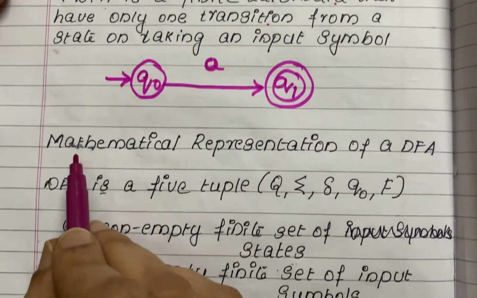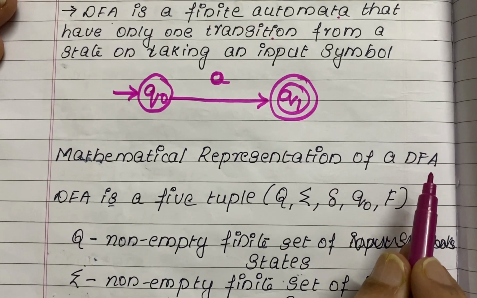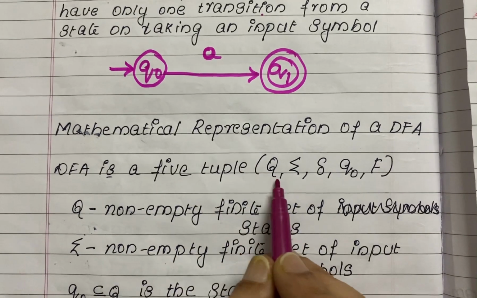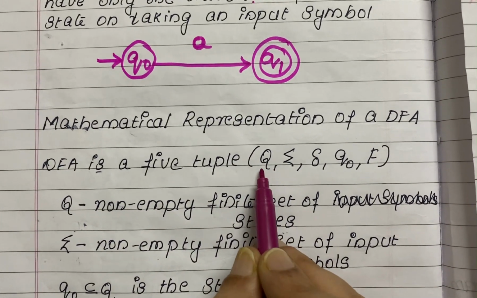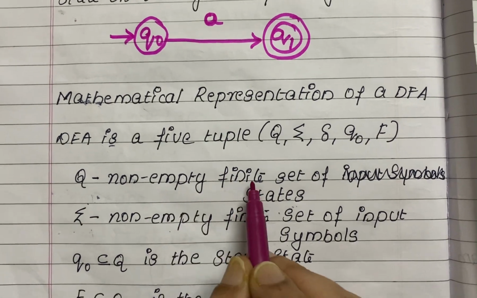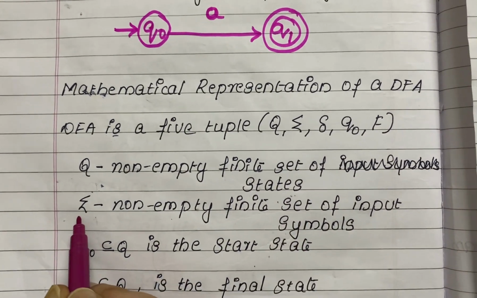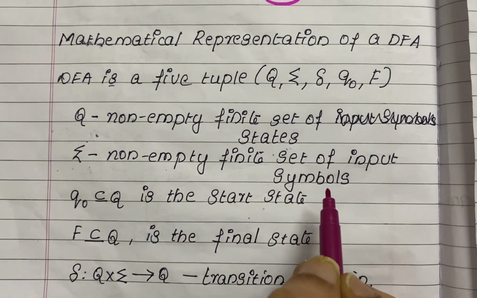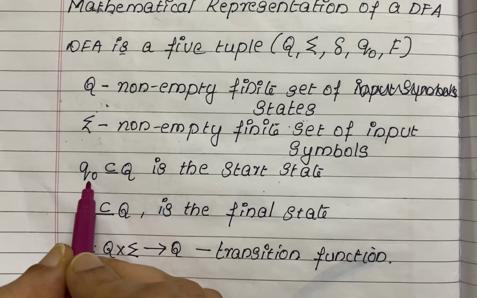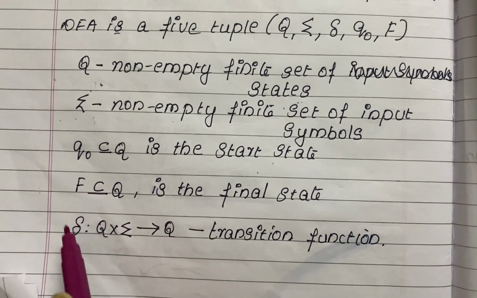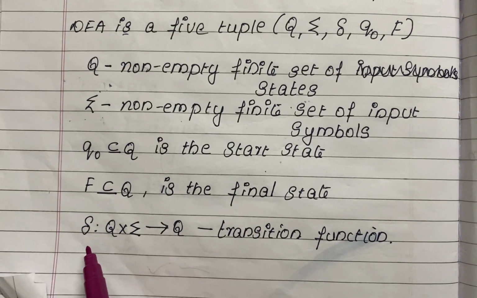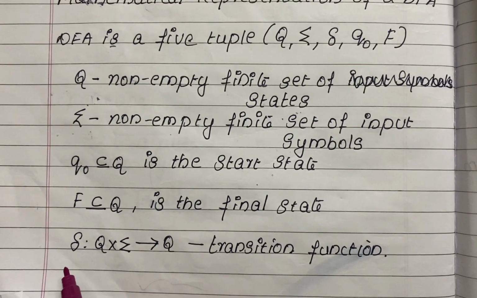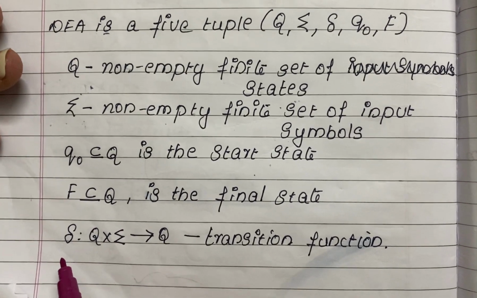Now let us see the mathematical representation of a DFA. It is the same as that of a finite automata. It is a 5 tuple. Capital Q is a non-empty finite set of states. Sigma is a non-empty finite set of input symbols which you give as input to your finite automata. Q0 is the start state, F is your final state and delta is your transition function. I explained this clearly in my previous video. I hope you have understood the mathematical representation of a DFA.